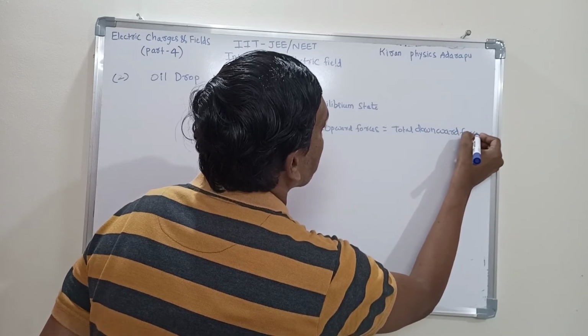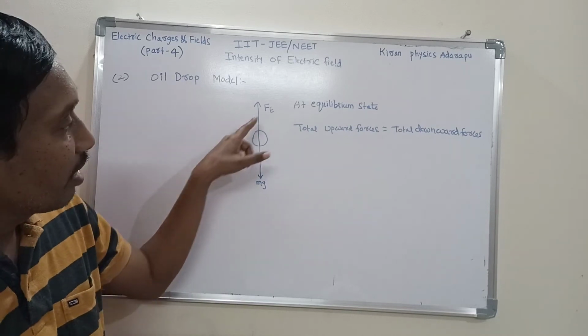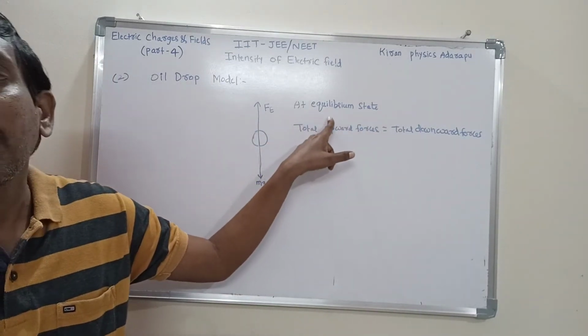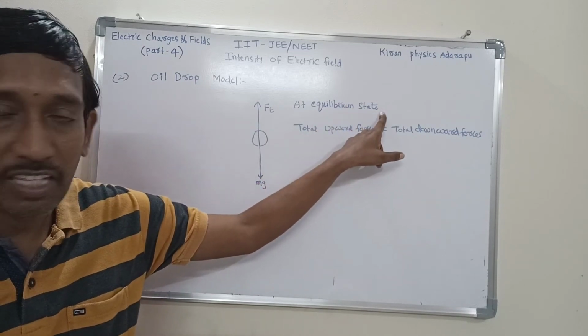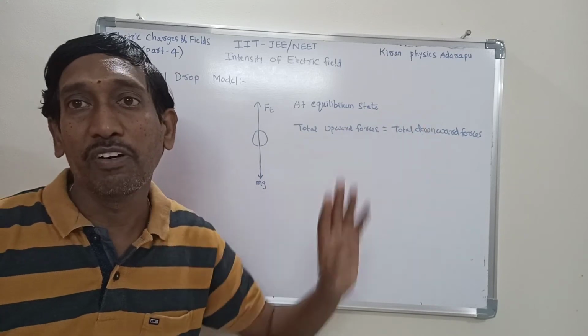This is the expression here. These two forces are equal and opposite, then they cancel each other, then it is at equilibrium state. That's why we consider total upward forces equal to total downward forces.